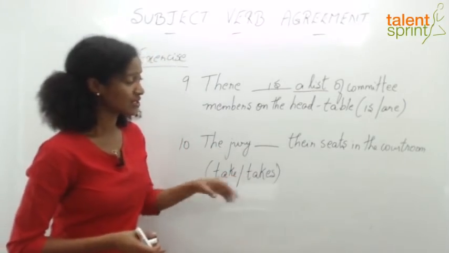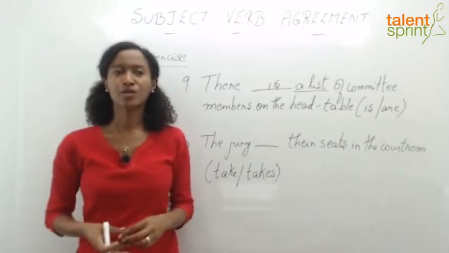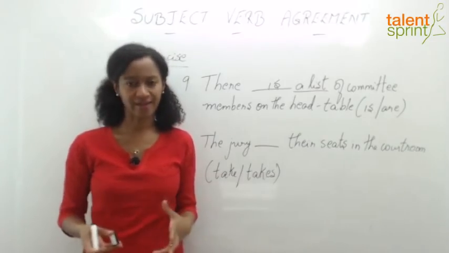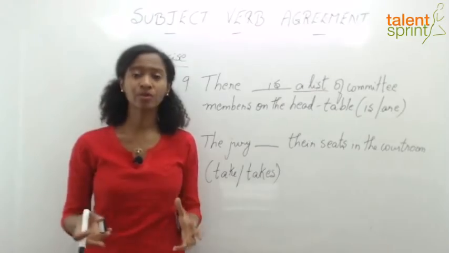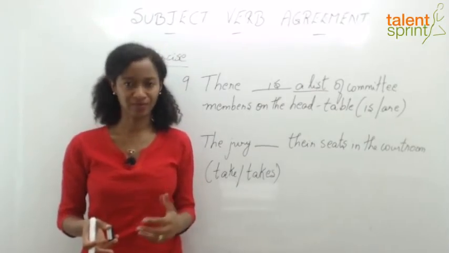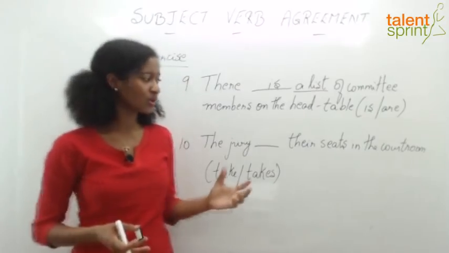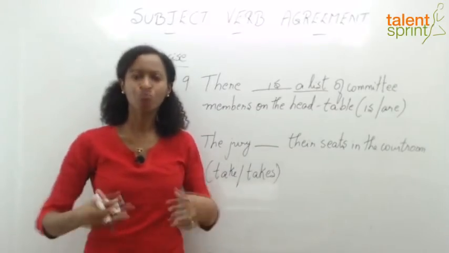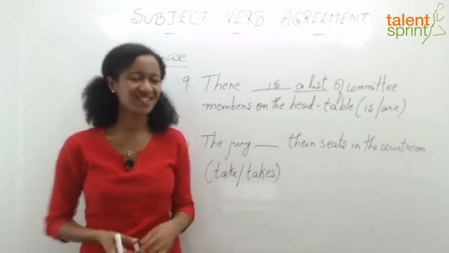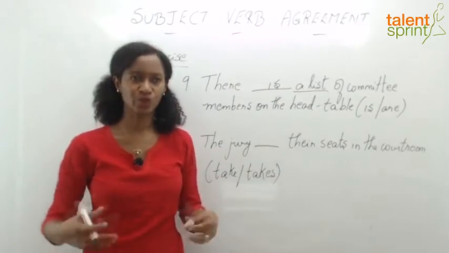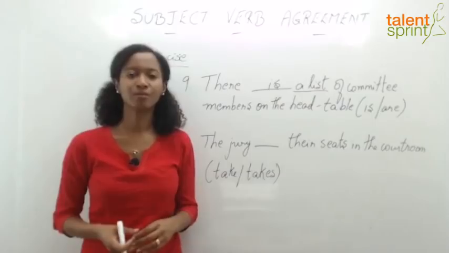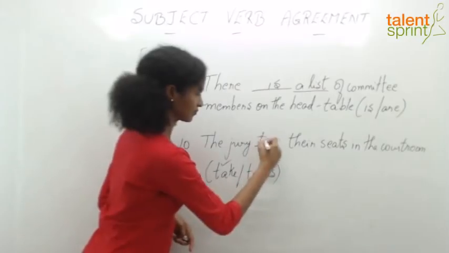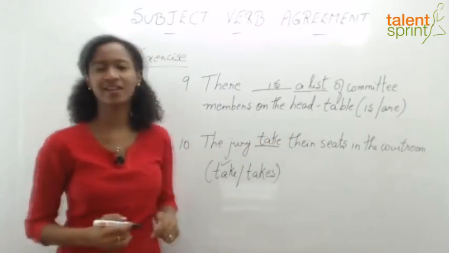Let's look at the next one. The jury dash their seats in the courtroom. Okay, so the jury, I understand, is a group of people, right? Selected to hear a case and then decide the facts. So having said that, when I say people, I'm always referring to a plural noun. Even though it means a group of people, you need to understand the context. Their seats denotes more than one person taking their respective seats. So that's also a clue for you, which allows you to decide that you need a plural verb form. The jury, which is the plural verb form, "take." The jury take their seats in the courtroom.